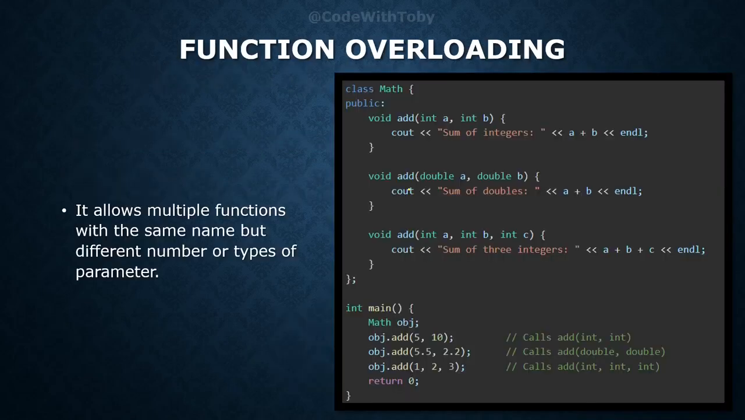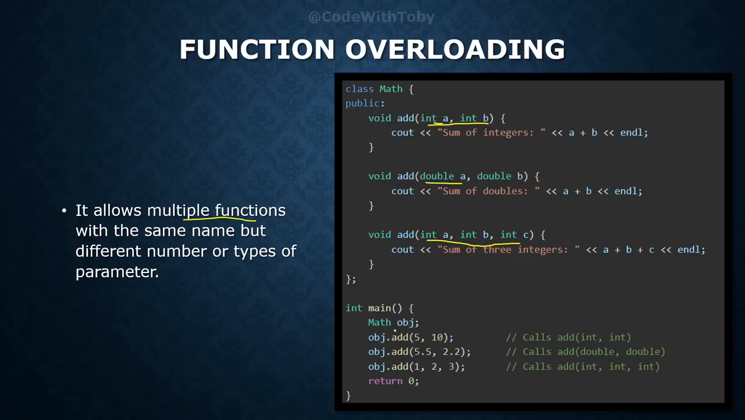So what is function overloading? Function overloading allows multiple functions with the same name. Here, as we can see, all these three functions have the same name, but either they should have a different number of parameters, as we can see here we have two parameters and here we have three, or the type of parameter should be different. Here the type is int, but here the type is double.